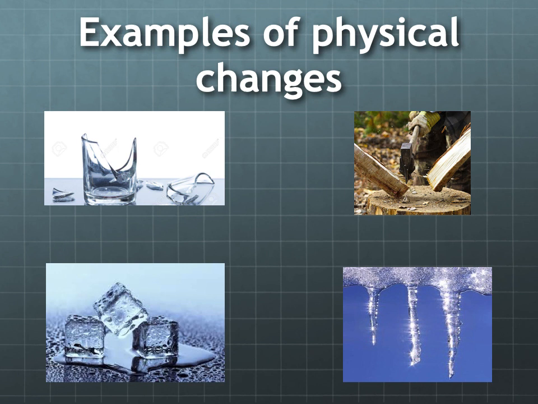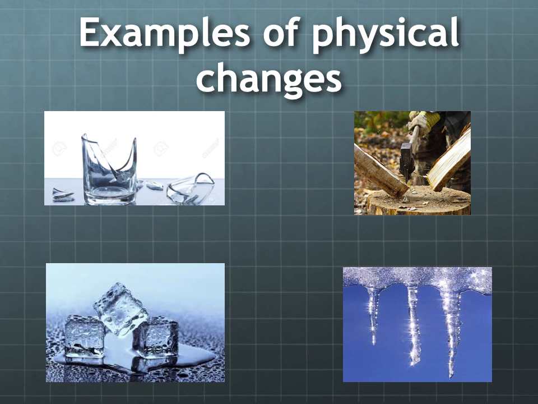So here's a few good examples of physical changes. In the top left corner, we have a broken glass, right? The drinking glass has been broken, and it's now in several pieces. But this has only changed the size and the shape of the glass. It's still a glass, right? It's just in several different pieces now. So that would be a physical change.